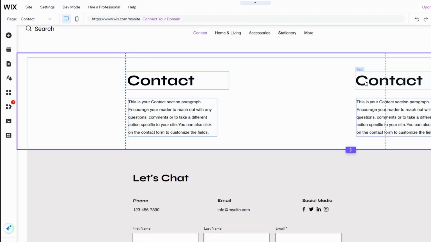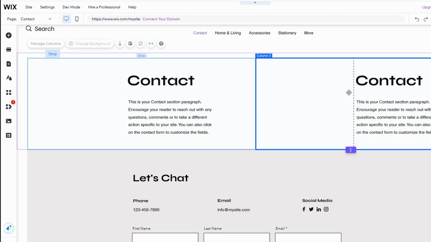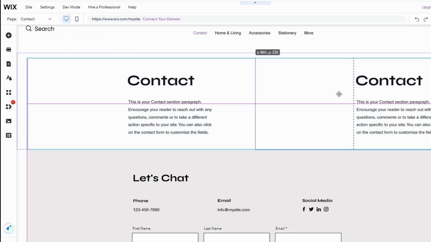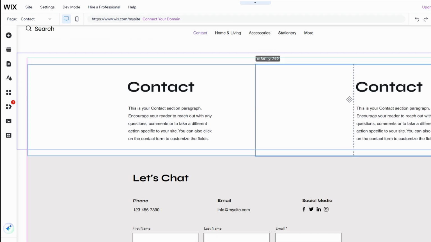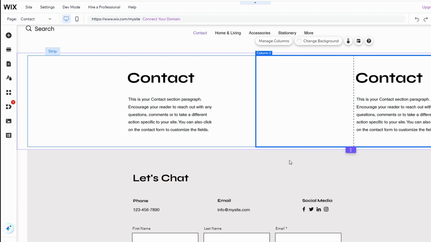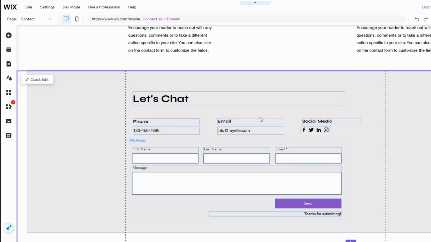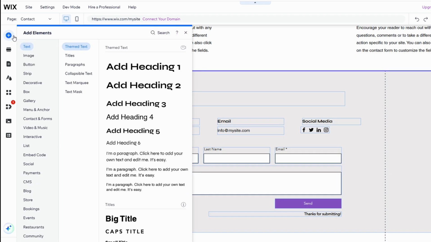Wix comes with a variety of built-in features to make your website more functional and engaging. Depending on your goals, you can integrate specific elements to enhance your site's utility and appeal. Here's how you can make the most of Wix's features. If your website is focused on selling products or services, Wix offers a robust store builder. Add product pages to showcase your items, complete with images, descriptions, and pricing.